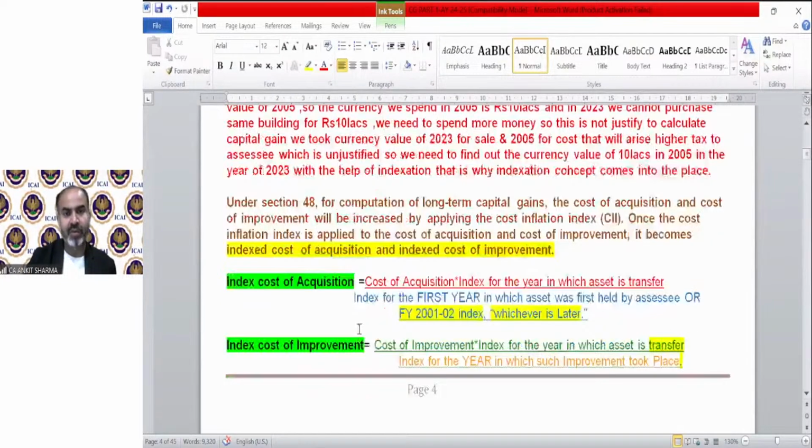Here is the formula we were discussing: cost of acquisition multiplied by the index for the year in which the asset is transferred, divided by the index for the first year in which the asset was first held by the assessee. That means the purchase year index, or, this is important, the financial year 2001-2 index, that is 100, whichever is later. Why has it been said that the purchase year index or the 2001-2 index, whichever is later? There is a concept behind it.